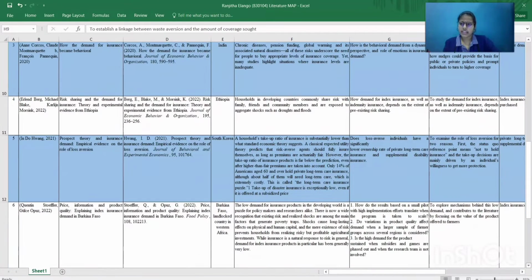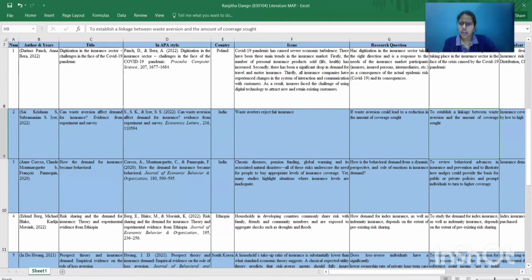The second article that I would like to discuss is "How the demand for insurance becomes behavioral." It was also made in India. The issue is that chronic disease funding, global warming, and its associated natural disasters all underscore the need for people to buy an appropriate level of insurance coverage, yet many studies highlight situations where insurance levels are inadequate.